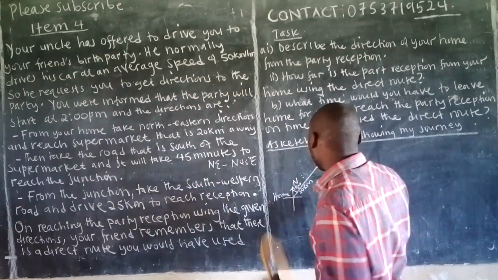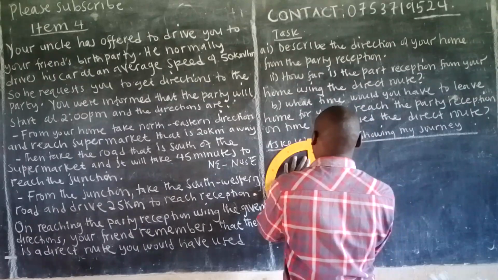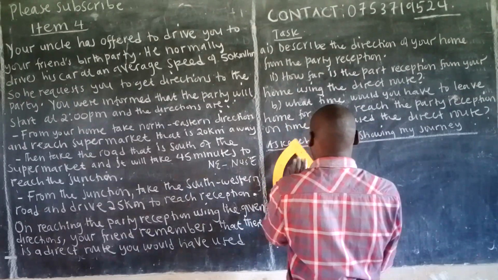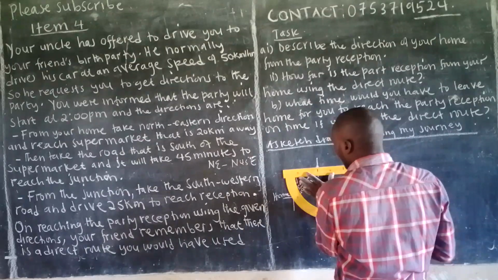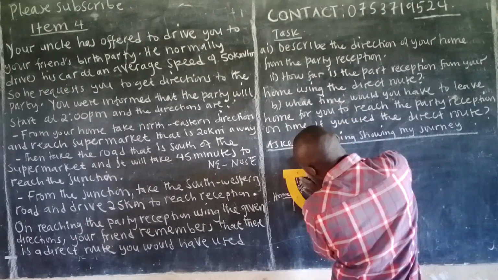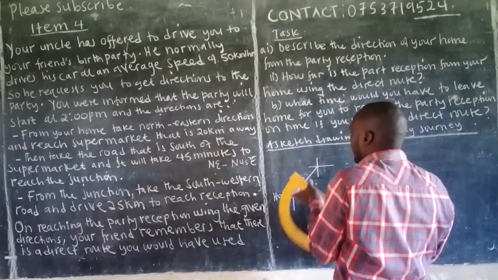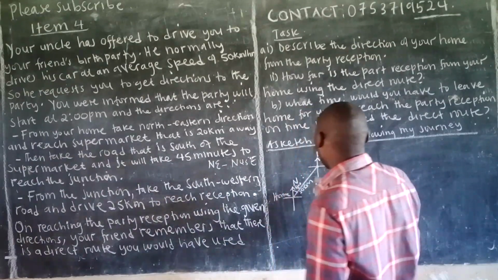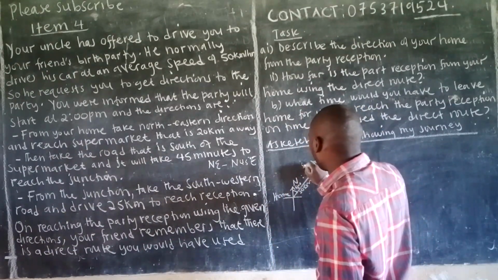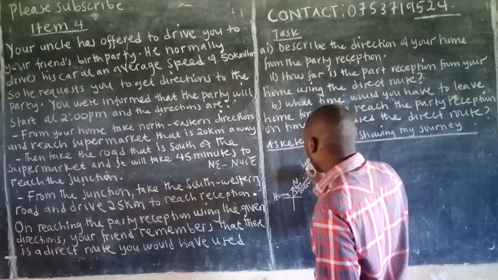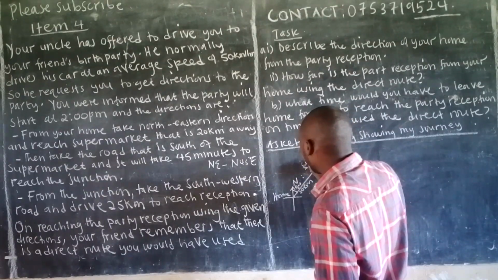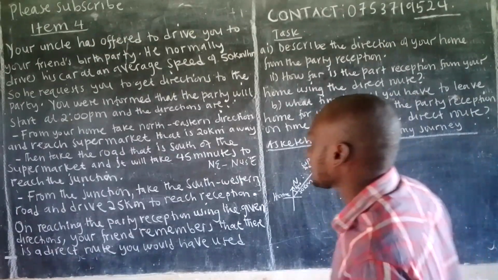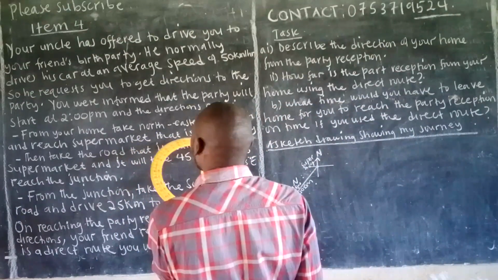So here is our supermarket. All right, good. So this is the north. Now here, this one here is my supermarket. Okay, I've abbreviated it. Now 20 kilometers away. Okay, supermarket. That is 20 kilometers away.